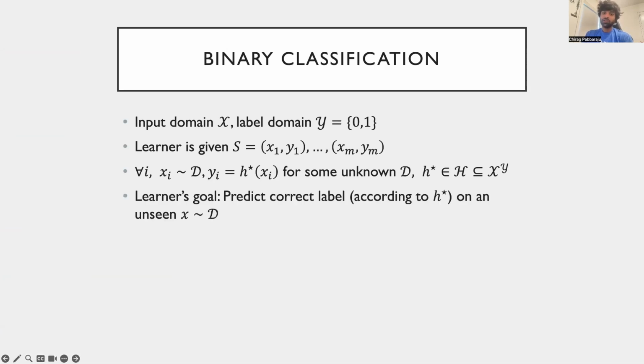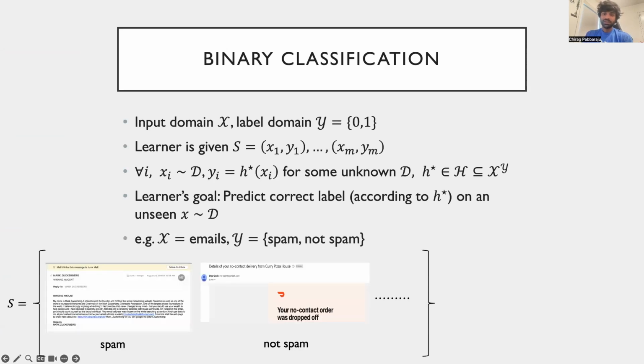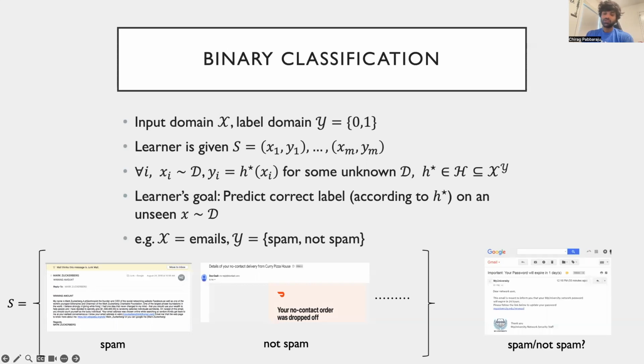Given S, we want the learning algorithm to predict labels on unseen x's such that they are consistent with the unknown labeling function H star. A standard example for binary classification is that of email spam detection. Here, the input space X comprises emails, and the binary labels specify whether the email is spam or not spam. Given emails labeled with either spam or not spam as labels, a trained email detector should be able to correctly determine if a new email is spam or not.